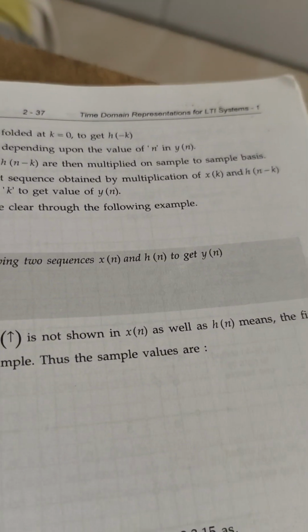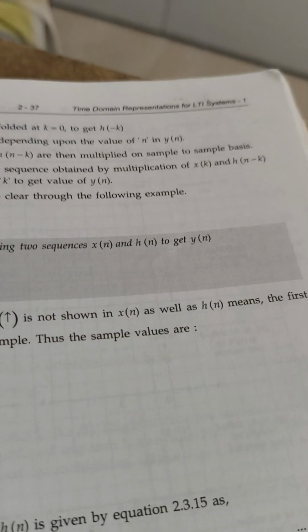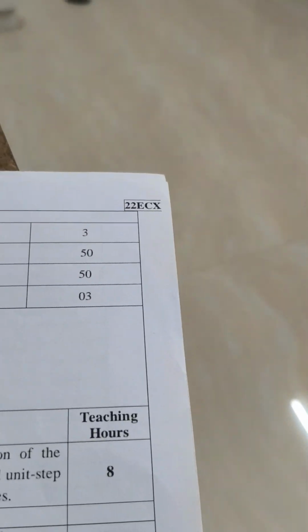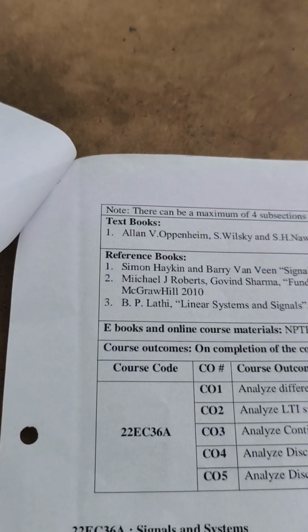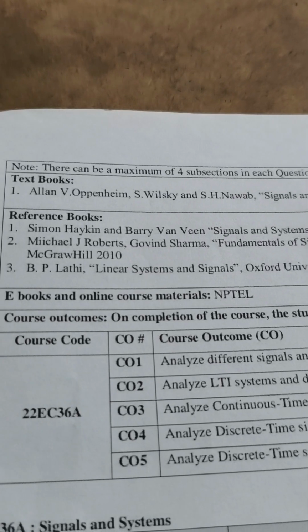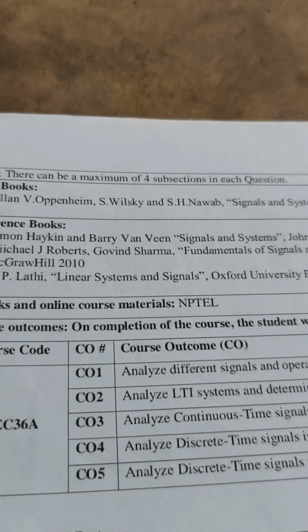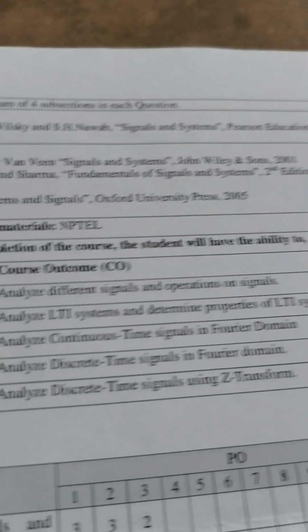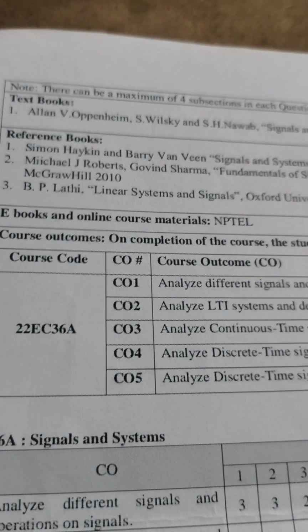But the textbook, as I mentioned, is Signals and Systems by Alan V. Oppenheim, A. S. Willsky and S. H. Nawab.